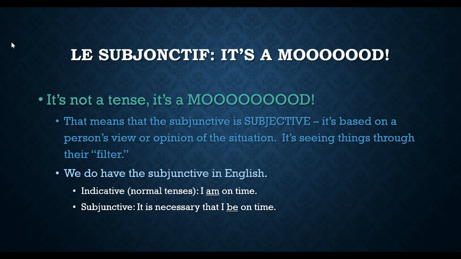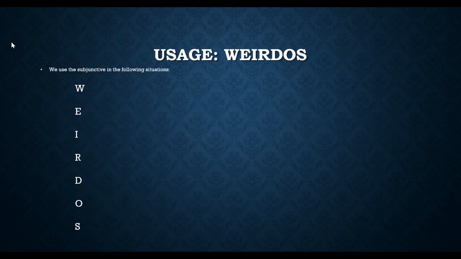Like, why isn't it it's necessary that I am on time? A lot of the times we can say it's necessary that I be on time tomorrow morning because I have a meeting right at 7 or 8 or whatever. So when we say it is necessary that I be on time, then that is going to be subjunctive. Okay, so that's what it kind of looks like in English. Okay, a lot of the times, guys, it does look just like present tense, and that's a lot of the times why we don't recognize or see that it is subjunctive as opposed to indicative. Okay, all right, so now let's take a look at the usages.